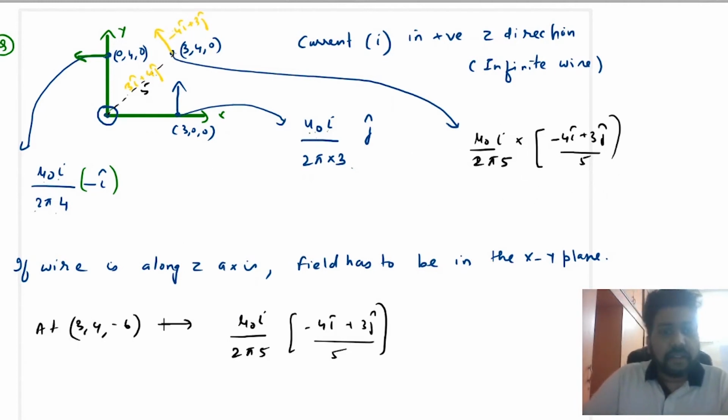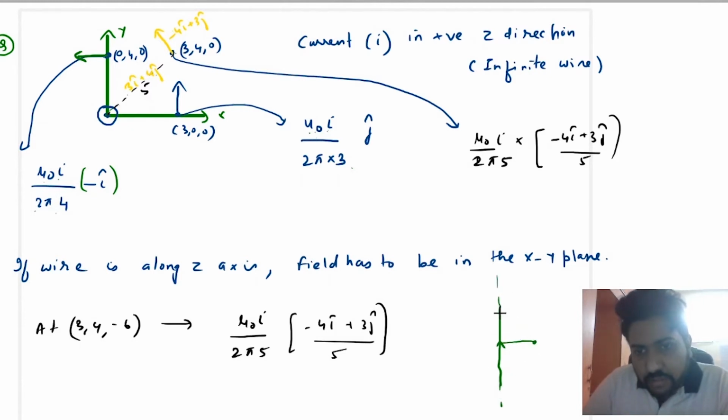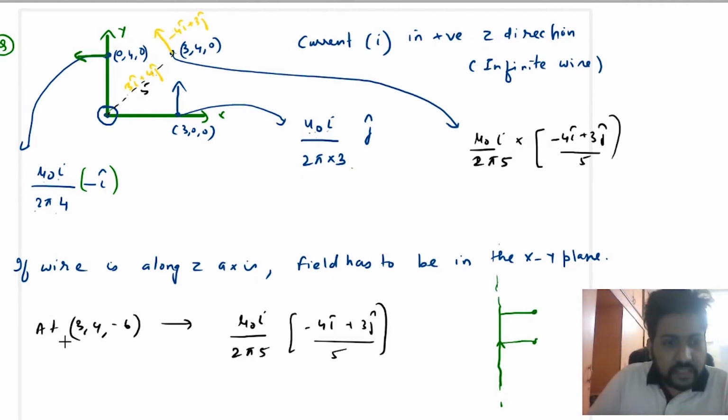Let me tell you one example here. See, if you are to find the magnetic field at this point, or at this point on the infinite wire, both magnitudes will be the same, right? Because it is an infinite wire. Theta 1 will be 90 degrees for this point also, and this point also. So it is the same case here. Understood?